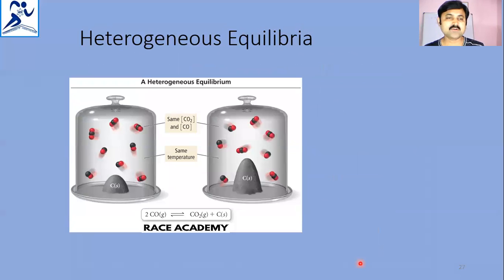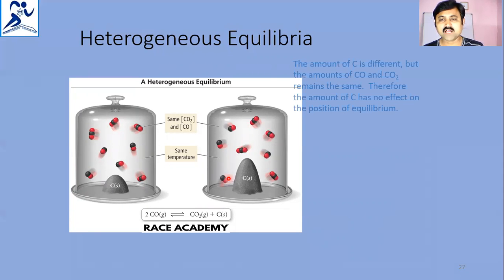Next, heterogeneous equilibrium. If we observe here, carbon monoxide is converting into carbon dioxide and carbon, where carbon is a solid on the product side, and carbon dioxide and carbon monoxide are gases. In this heterogeneous equilibrium, the amount of carbon is different, but the amounts of carbon monoxide and carbon dioxide remain the same. Therefore, the amount of carbon has no effect on the position of equilibrium. This is the pure form of carbon, which does not change the equilibrium.